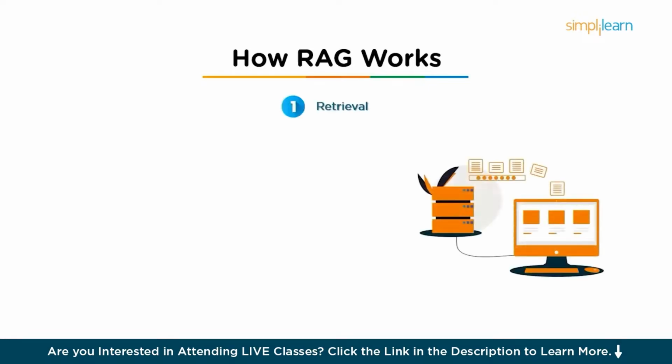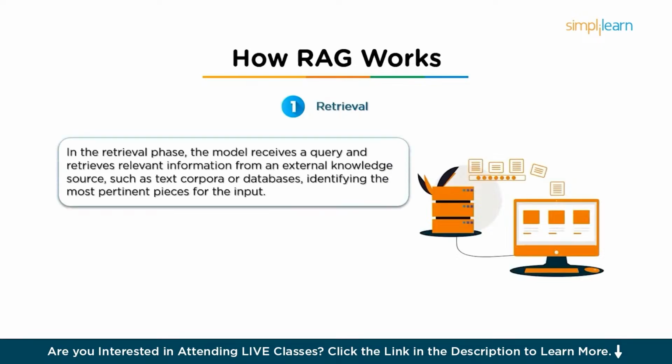First, let's see the retrieval part. In the retrieval phase, the model receives a query or input, and it retrieves relevant documents or pieces of information from an external knowledge source. This knowledge source could be anything from a large corpus of text like books, articles, or research papers to a structured database. The retrieval component is responsible for identifying which pieces of information are most pertinent to the input and bringing them into the process.